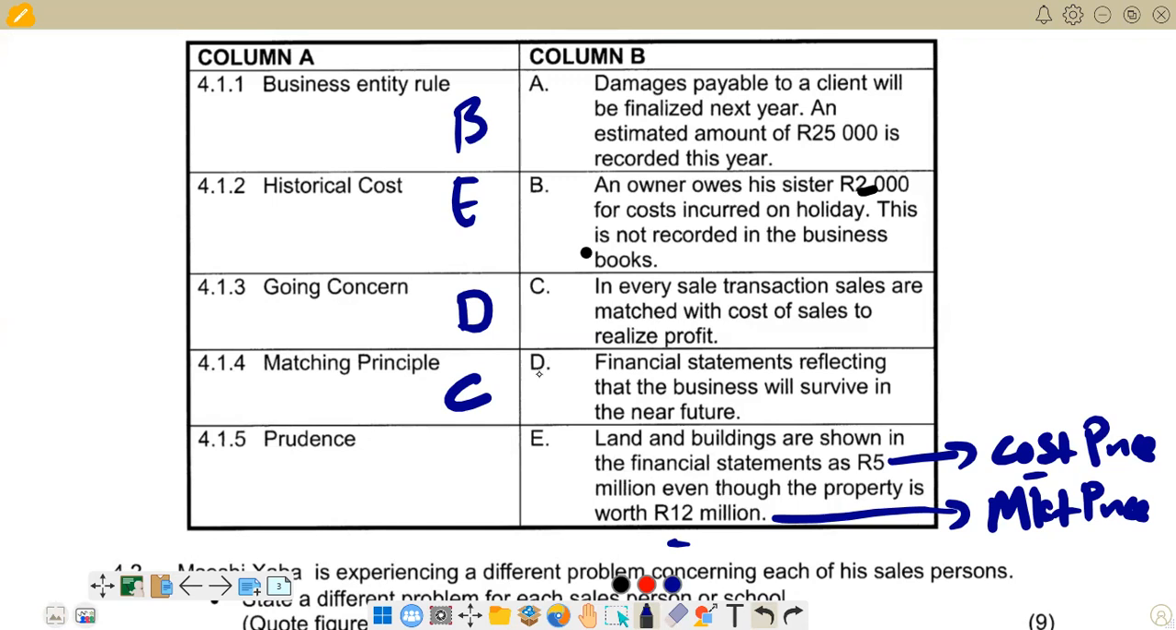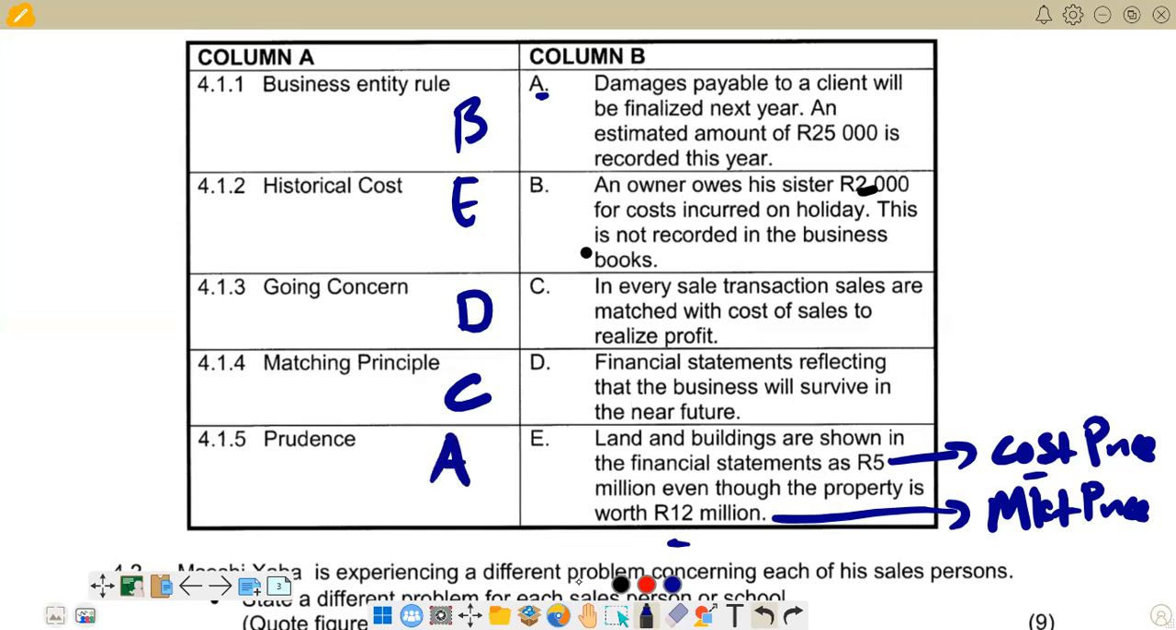4.1.5, and we'll see that the most appropriate that we have there is, sorry, it's A. If you come to A, it reads: damages payable to a client will be finalized next year. An estimated amount of 4,000 is recorded this year. For 4.1.5 for prudence, we are having our A here. So this is what we have.